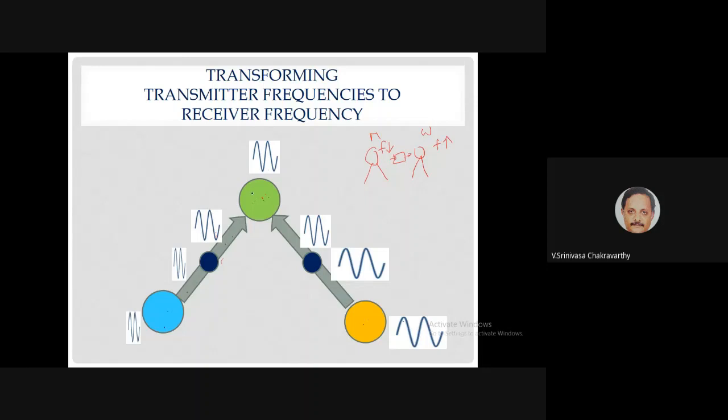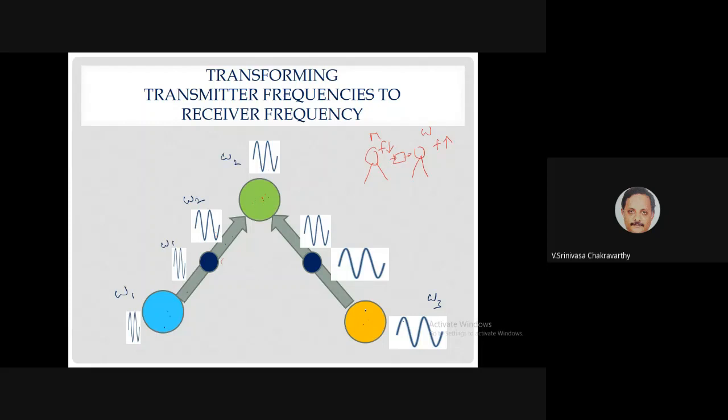So let us call this frequency omega 1. This is omega 2. This is omega 3. When omega 1 sends a signal to omega 2, the frequency here is omega 1, but once it jumps this synapse, it becomes omega 2. So this fellow will be hearing only a signal of omega 2 frequency coming from this fellow.